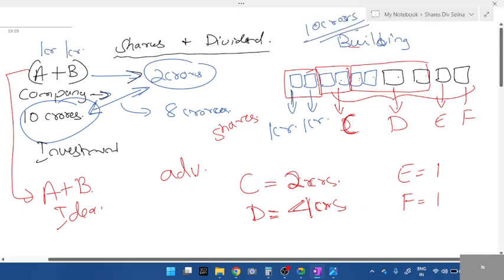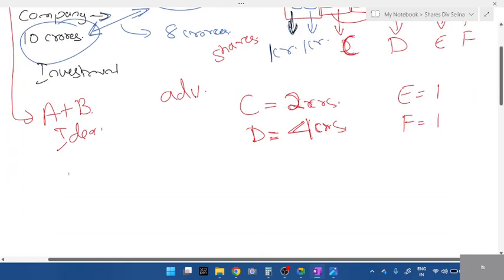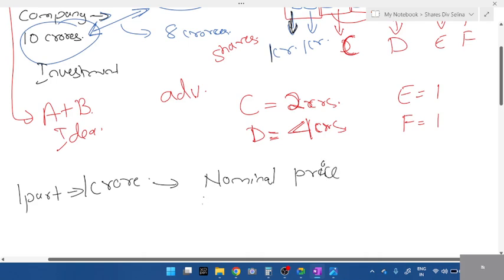Initially, how much is this one part going for, students? A and B decided to sell that one part initially for 1 crore. One part of the building is 1 crore. This initial price is what we call the nominal price, or nominal value, or we also call it face value. Face value is the original value. We also call it original value.